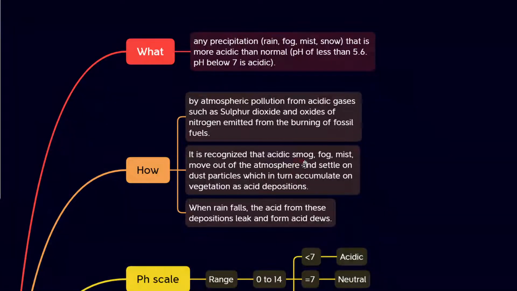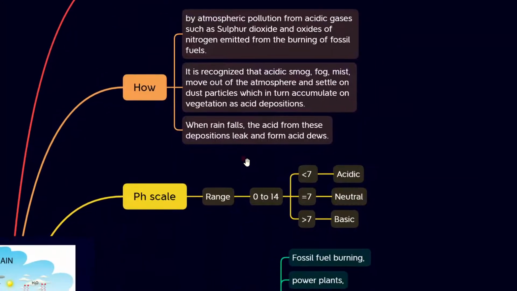It is recognized that acidic smog, fog, mist move out of the atmosphere and settle on dust particles, which in turn accumulate on vegetation as acid depositions. When rain falls, the acid from these depositions leak and form acid dews.